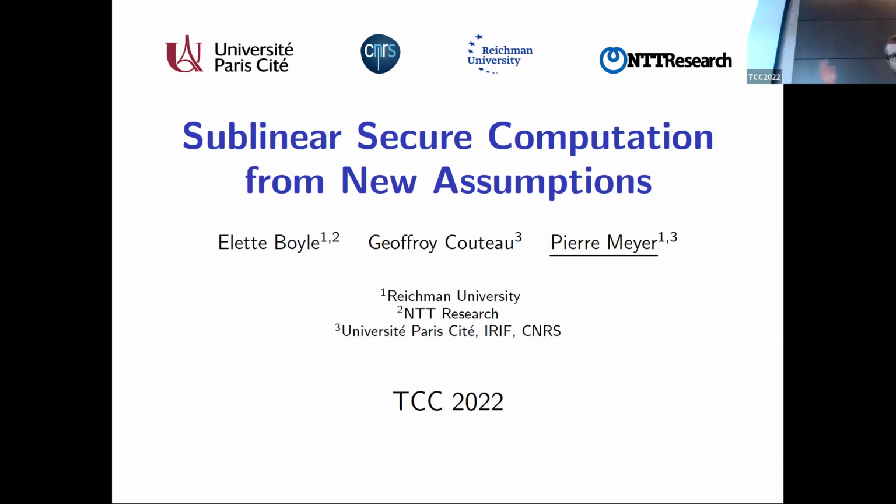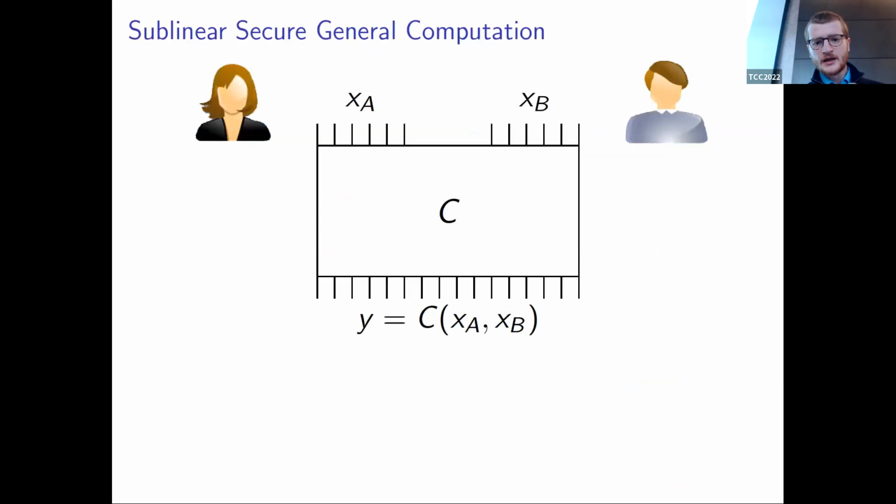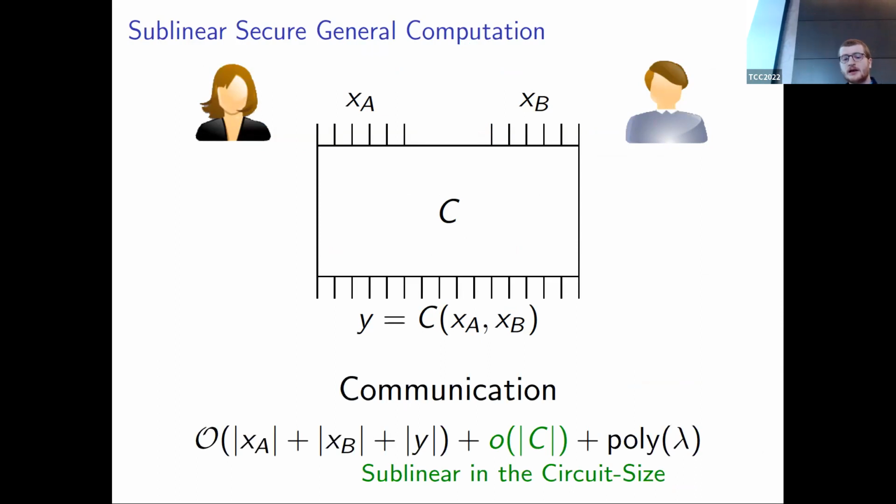I'm here to talk about sublinear secure computation from new assumptions, which is joint work with Elette Boyle and Geoffroy Couteau. Let me first reassure you that all of our assumptions are perfectly standard and that any novelty here is only in the context of sublinear secure computation. Secure two-party computation allows Alice and Bob to compute a function, here represented as a Boolean circuit C, without revealing anything about their inputs, XA and XB, other than the output of the computation, Y. We say that the protocol is sublinear if the communication between Alice and Bob is sublinear in the circuit size, that is, the number of gates of the circuit.